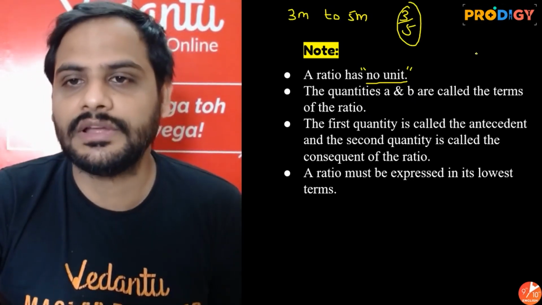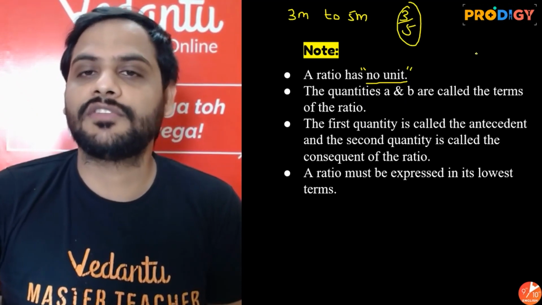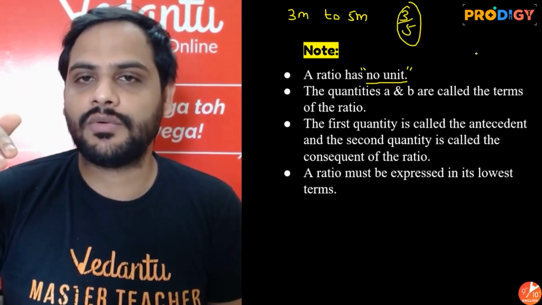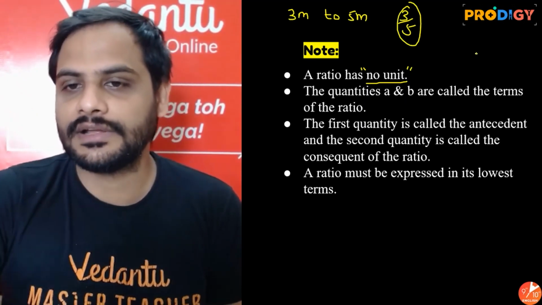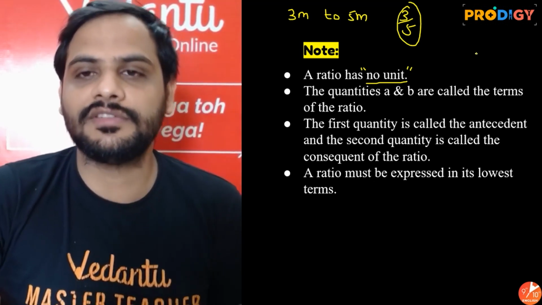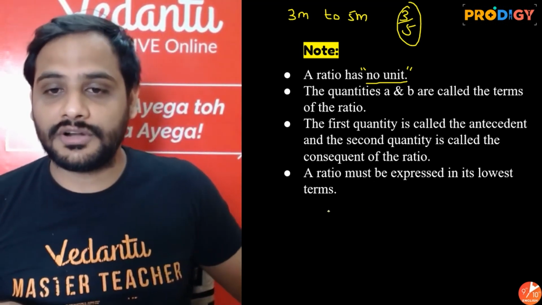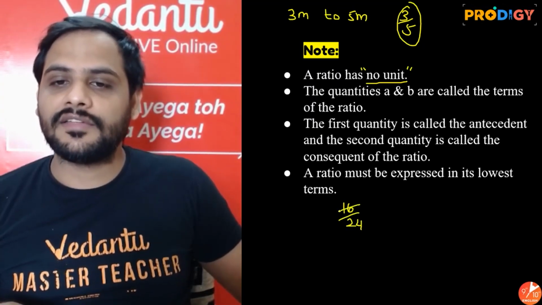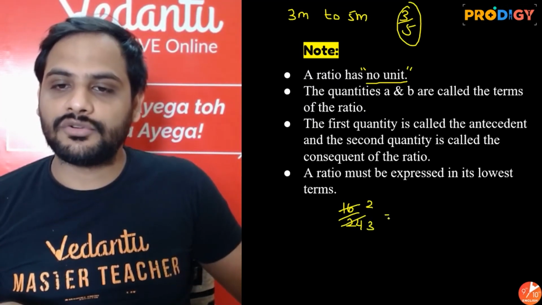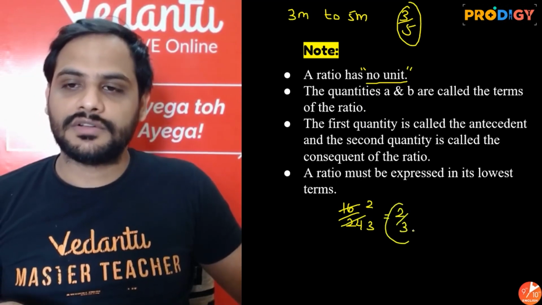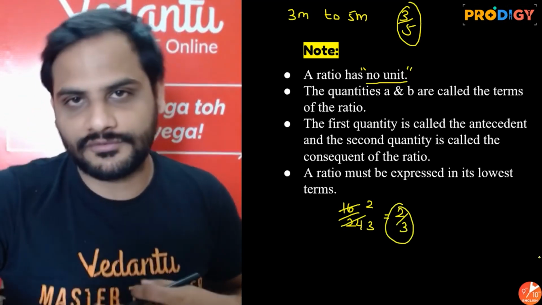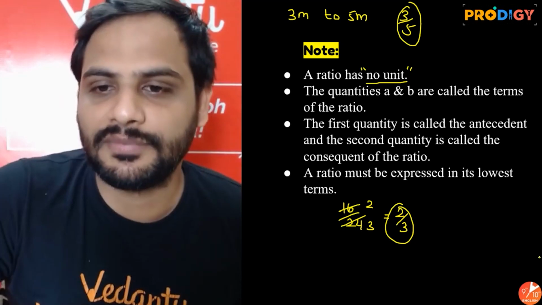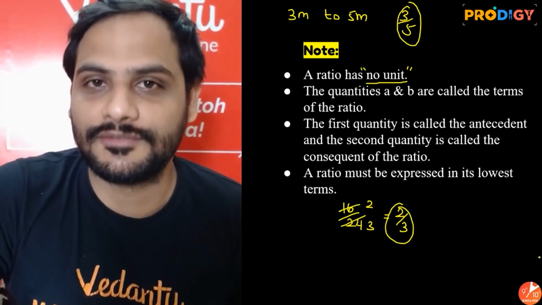Then the quantities A and B are also called the terms of the ratio. The first quantity, that is the numerator, is called antecedent, and the second quantity, the denominator, is called consequent. And the ratio must be expressed in the lowest form. Suppose you got a ratio as 16 by 24. You need to write it as 8 2s are 16, 8 3s are 24. So 2:3 will be the final form, or the simplest form, or the lowest form. Every time express the ratio in the lowest form.